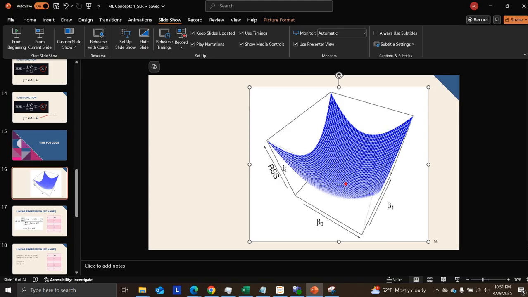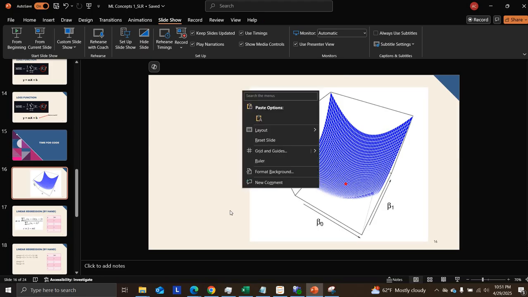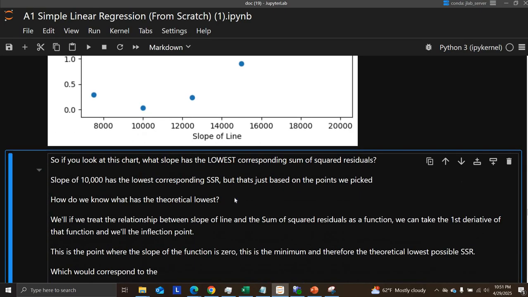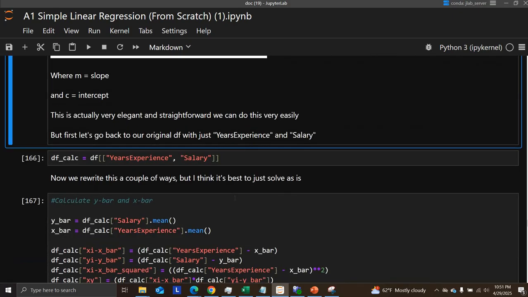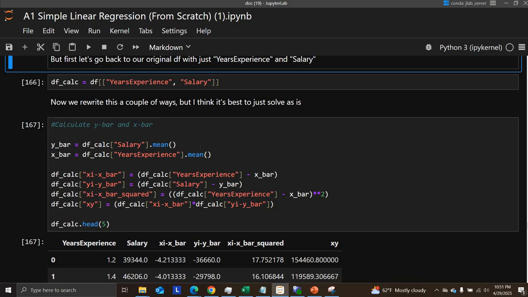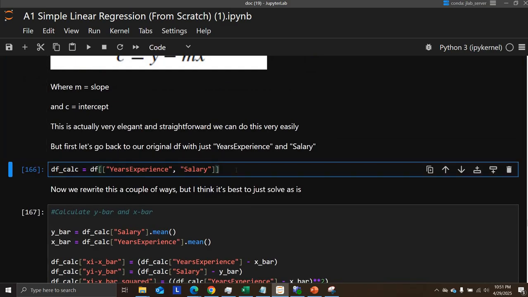There's no one size fits all, but luckily for simple linear regression and multiple linear regression, there is a very nice parabola when looking at the loss function that has a very elegant solution when you take the first derivative of it.